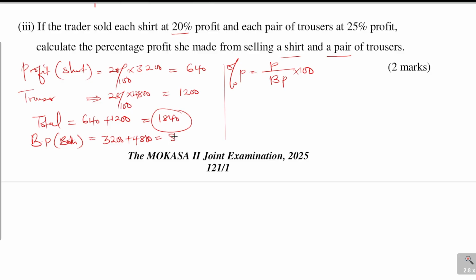So this gives 8,000 as the buying price. So now we get the total profit for both, which is 1,840, divided by 8,000 multiplied by 100. That will give the percentage profit for both. And when you work it out, you'll get 23% profit.